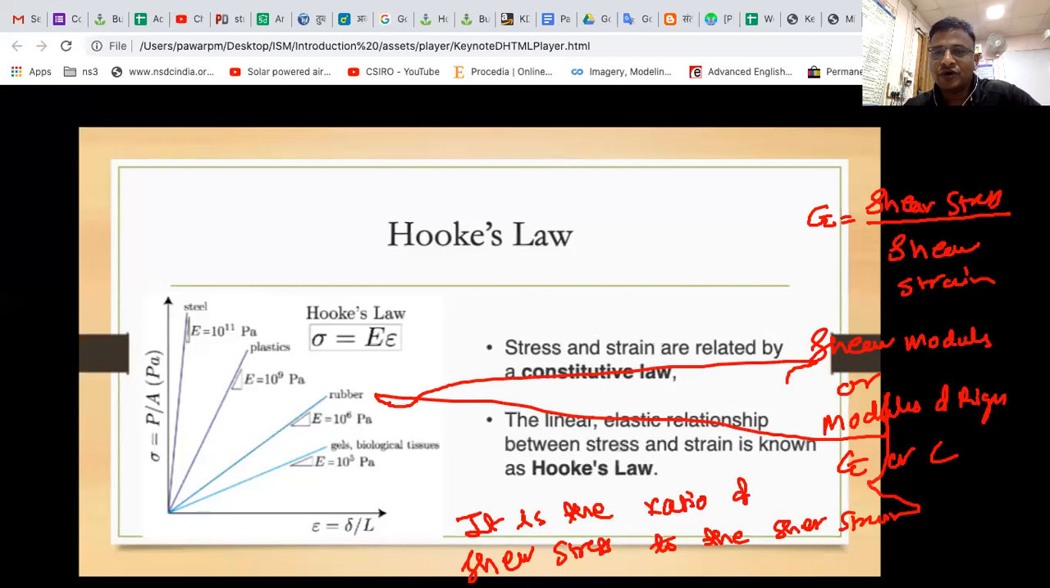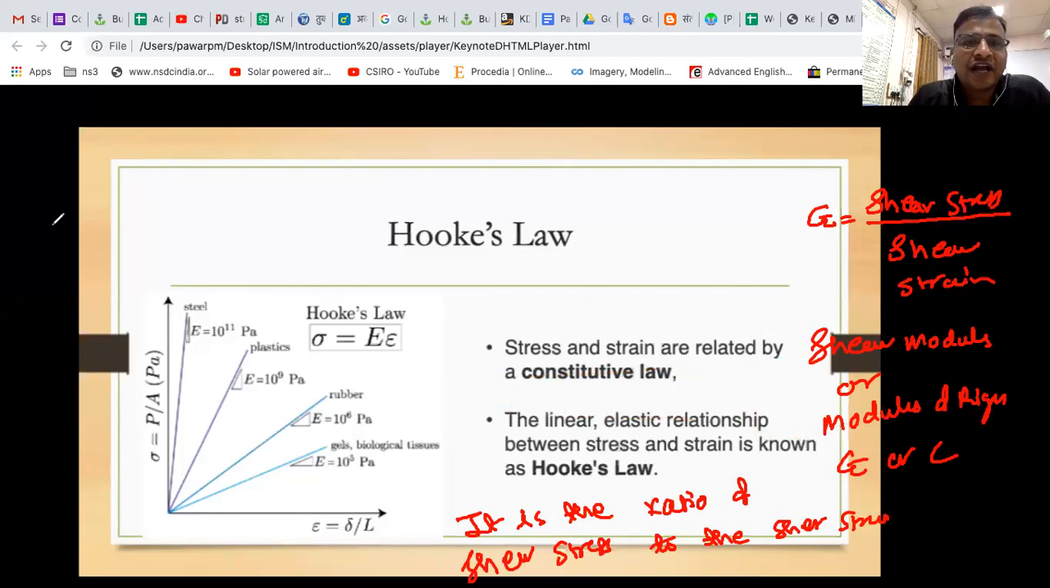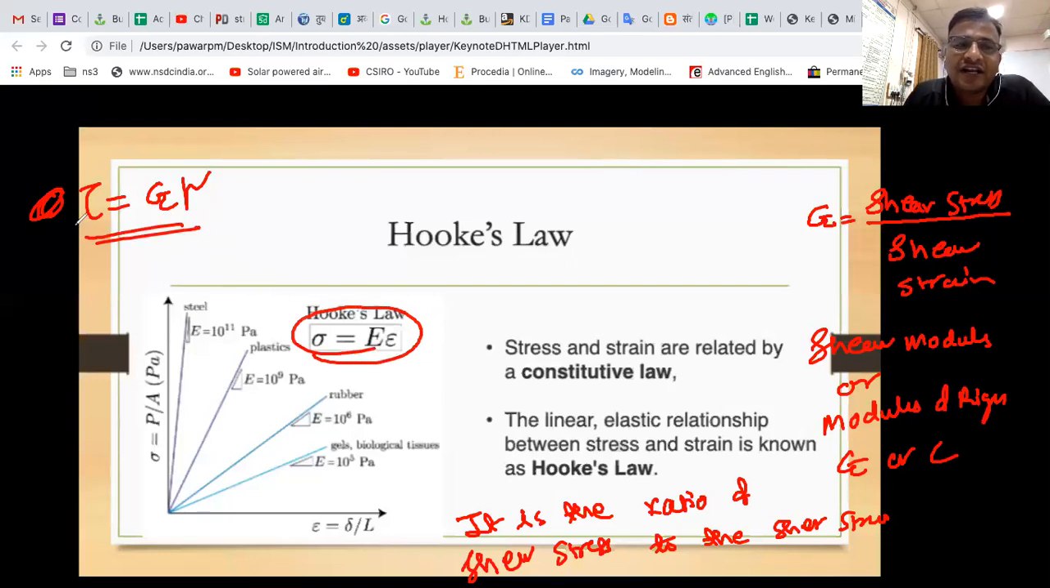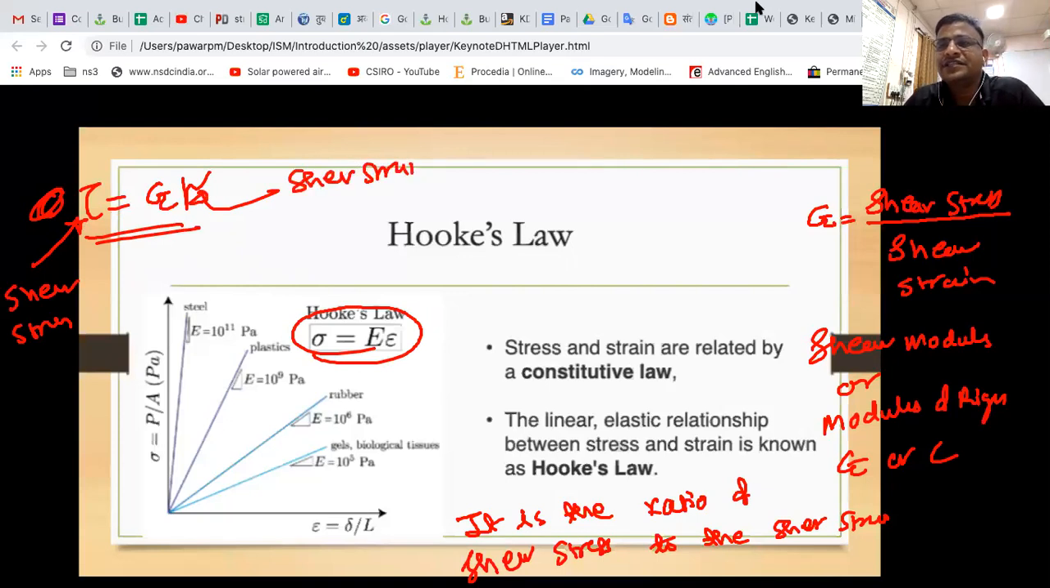Okay, so you can write it as G. How can you write it? Tau is equal to G into gamma. If you want to write the relation, the way you have here for normal stress, sigma is equal to E epsilon, similar to that for the shear case, tau is equal to G gamma. Tau is nothing but shear stress, and gamma is nothing but shear strain.